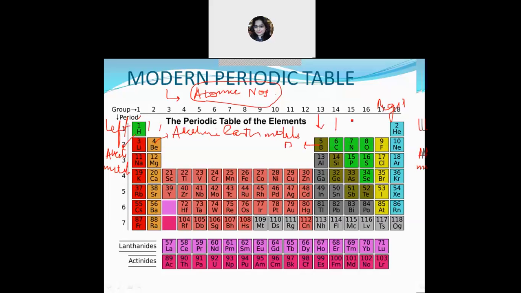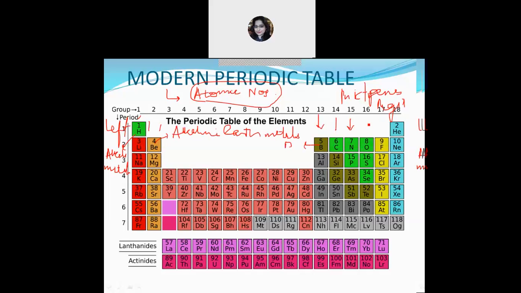Group 15 is the nitrogen family. They are also known as pnictogens. The "p" is silent here: pnictogens. Pnictogens means to choke. It displays choking properties. Nitrogen gas has choking properties.